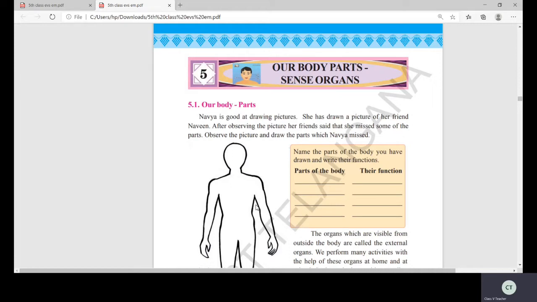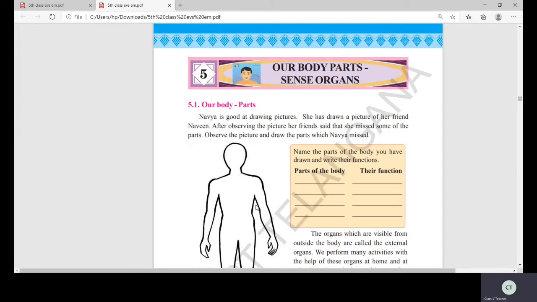What are those? Come on, think. Give me the examples. Think right from the top, head. What is there inside the head? Brain. Yes. Coming down near to the chest, what is there inside the chest? Heart, lungs, liver, and coming further down, large intestine, small intestine, stomach, kidneys. Isn't it? We have learned about the internal organs.